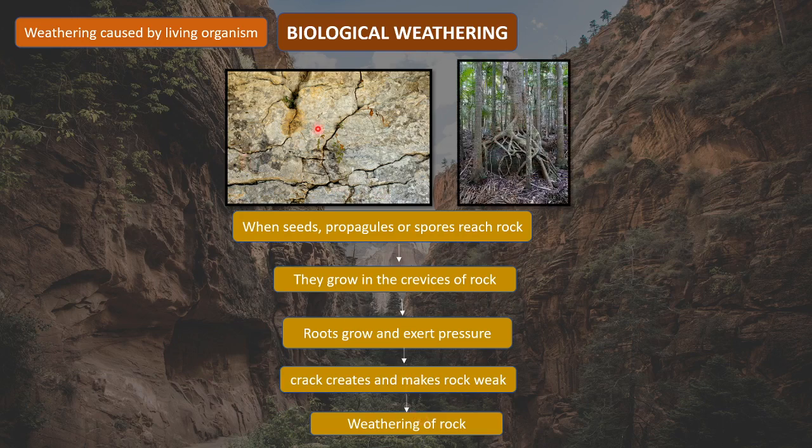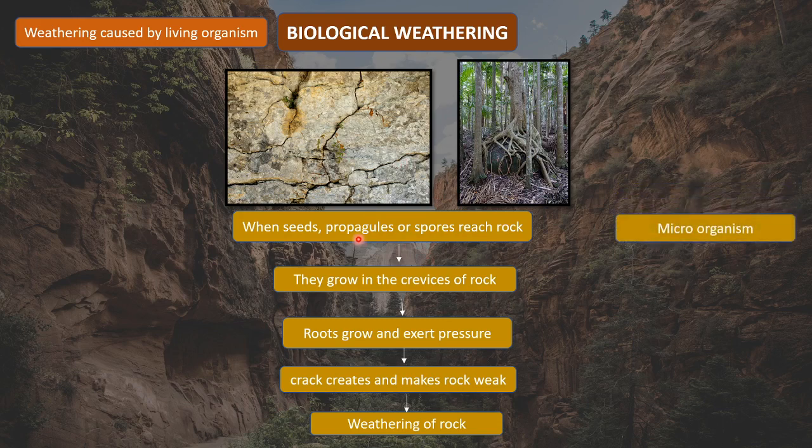We have often seen these kinds of things many times, where from a crack a new plant comes out, and this can sometimes grow into a very large tree, exerting pressure over the rock, and this can lead to the breaking of the rock, leading to withering. So this is biological withering by plants.